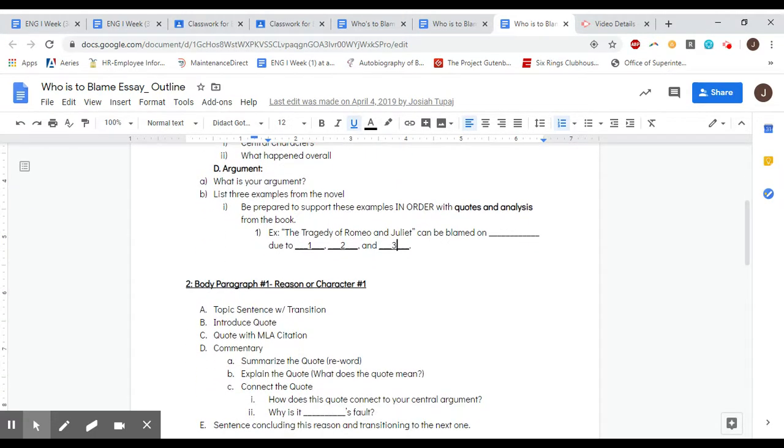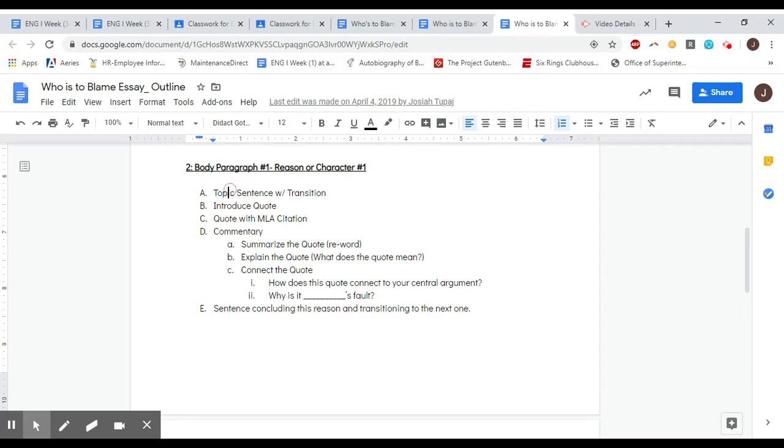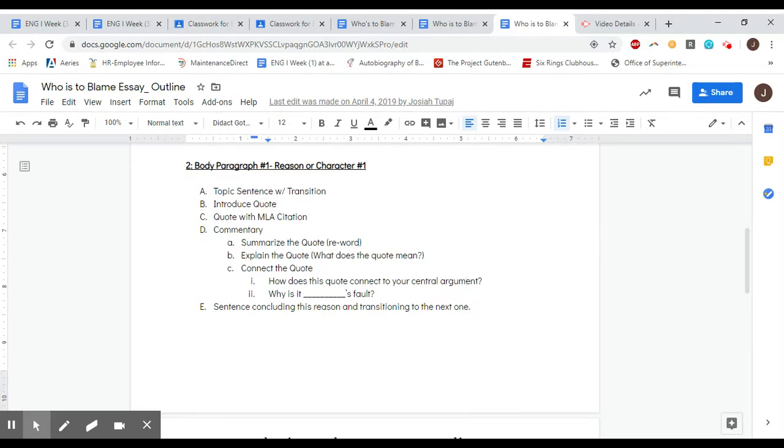Okay, so focusing on whichever character you blame, you're going to have body paragraph 1 with a topic sentence. For example, I blame, or Romeo can be blamed for the death of Romeo and Juliet because, main reason, have your quote straight from the book with an MLA citation, something that Romeo does or says in the play, and then explain the quote, tell us why it's his fault, and how does that quote connect to your central argument.